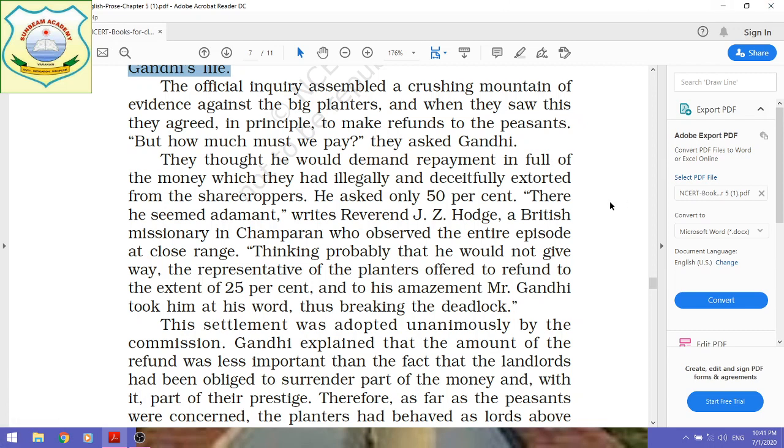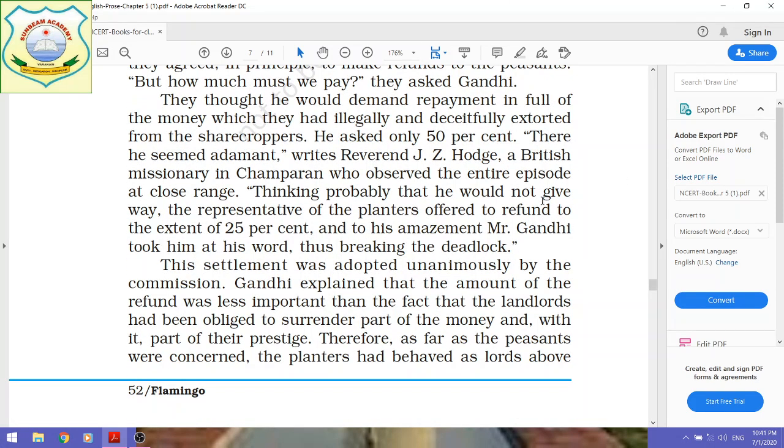There he seemed adamant, writes Reverend J.H. Hodge, a British missionary in Champaran who observed the entire episode at close range. At that time, J.H. Hodge was observing the Champaran indigo episode from close range.